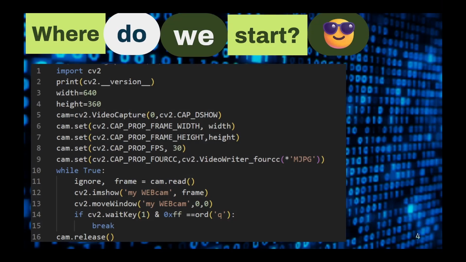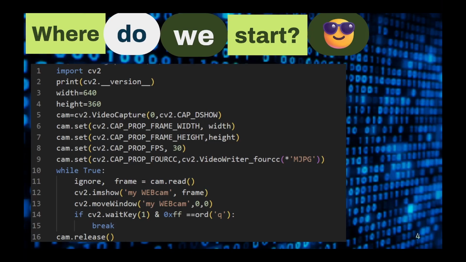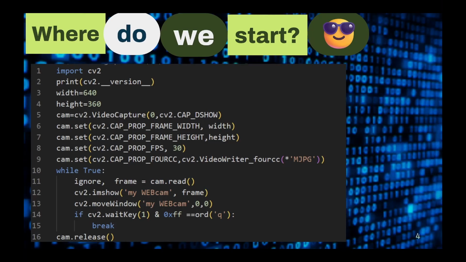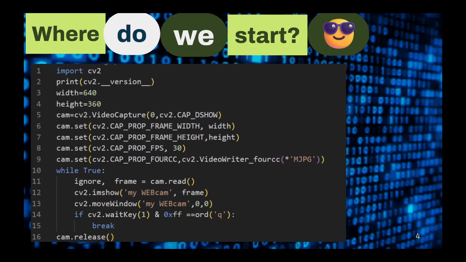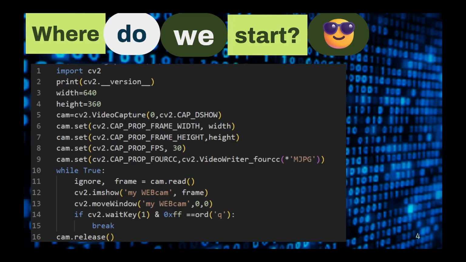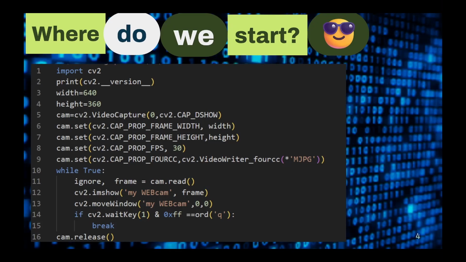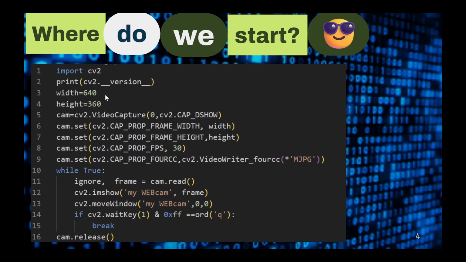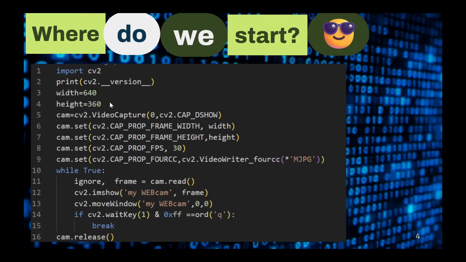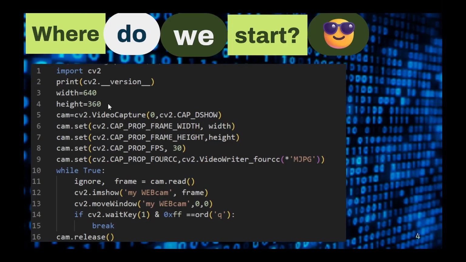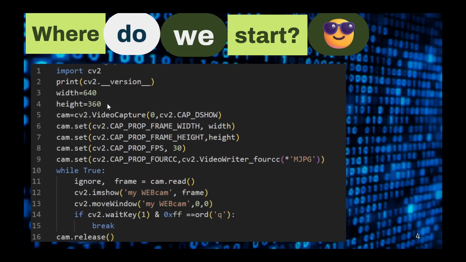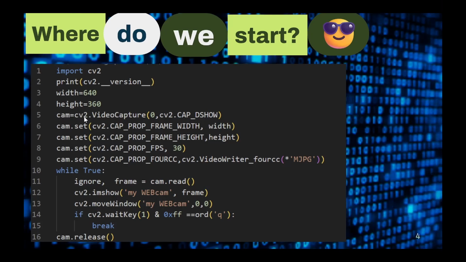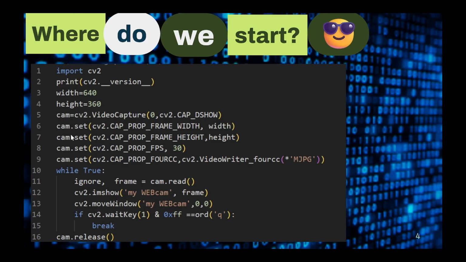Okay, so this is the boilerplate. This is where you start. Have this saved in a Python file in your folder as a template. This imports CV2. It prints the version you're using. Here it defines the width and height of your video feed. Here we start an object. Here we set the width and height.